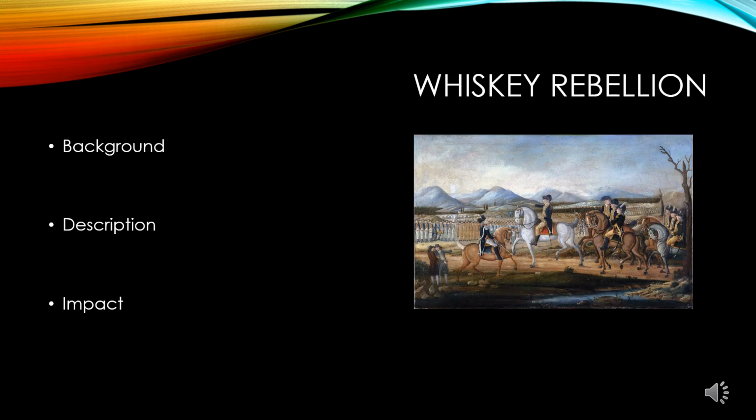One of the major domestic issues facing Washington as president was something known as the Whiskey Rebellion. This occurred while he was president, and he has to deal with some upset farmers. So let's start with the background, and this directly relates to what we just talked about with our political parties. As you know, Hamilton has devised a plan to pay off the war debt, and one of the things was to impose excise taxes on certain goods like whiskey.